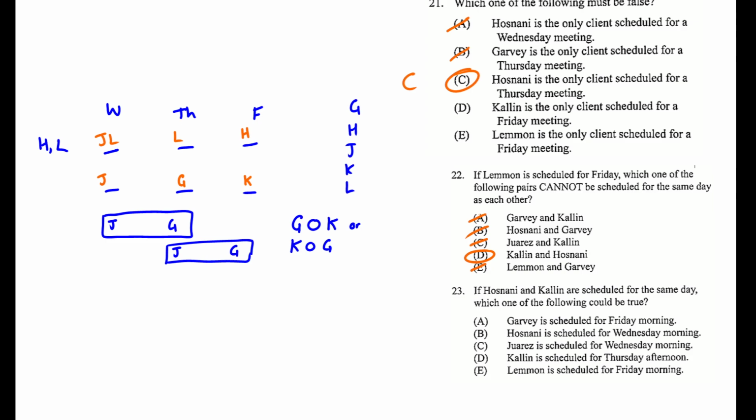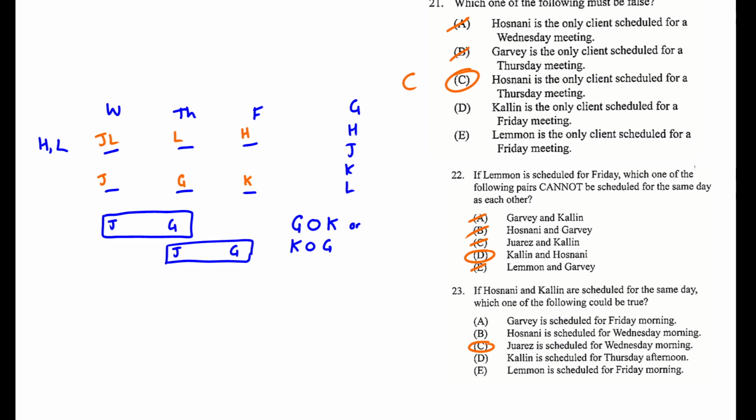And are any of these options? So which of the following could be true? G is scheduled Friday morning, that's not happening. H for Wednesday morning, that's not happening. J for Wednesday morning. Oh, okay. It's an option. So this is just one test.